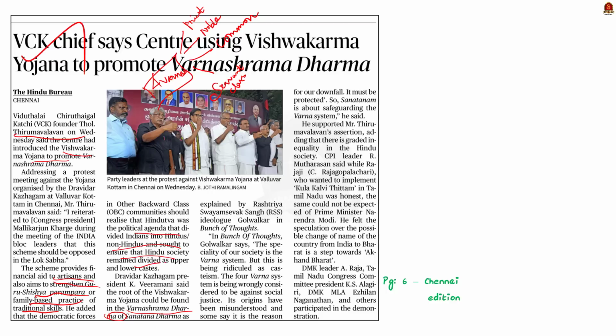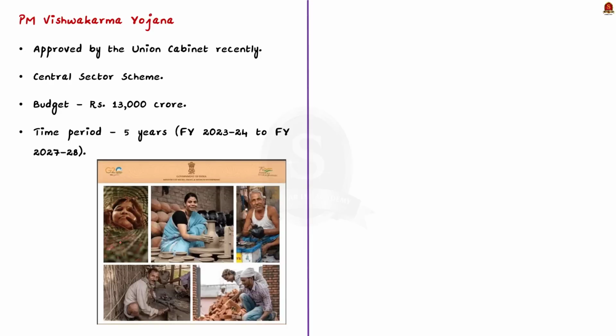In this background, let us quickly go through some of the points about PM Vishwakarma Yojana. See, the PM Vishwakarma Yojana was recently launched by the Union Cabinet. As I already said, it is a central sector scheme, which means that the scheme is fully funded by the central government. The scheme was set up with a financial outlay of 13,000 crore. Note that the scheme is going to be carried out for a period of 5 years, that is from financial year 2023-24 to financial year 2027-28.